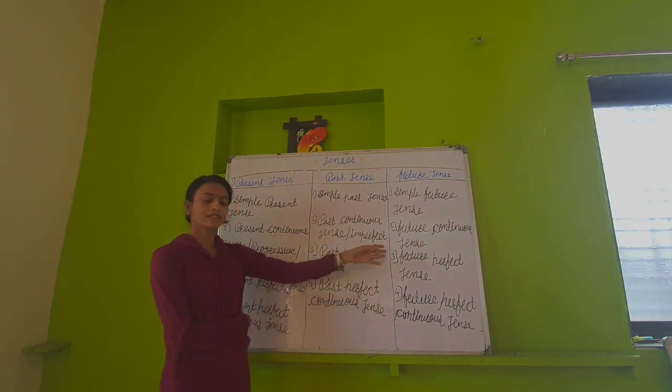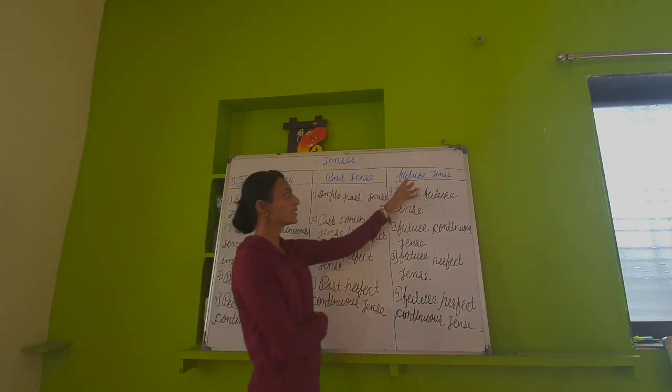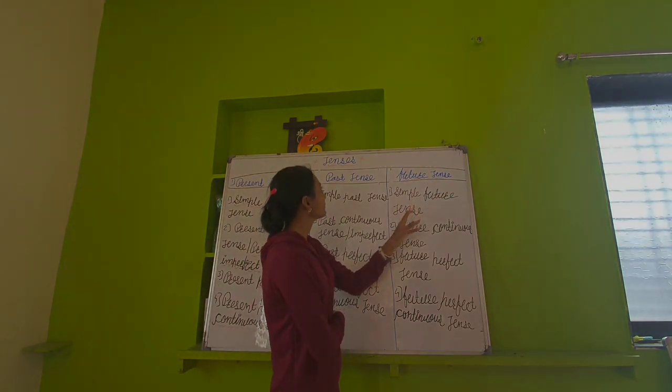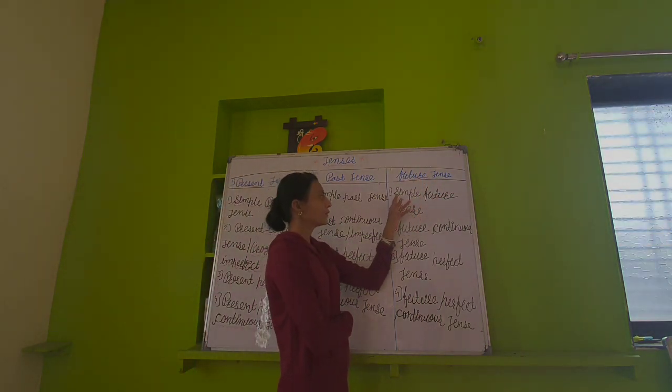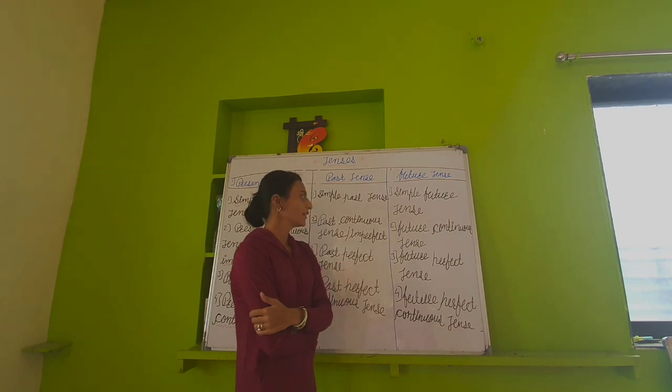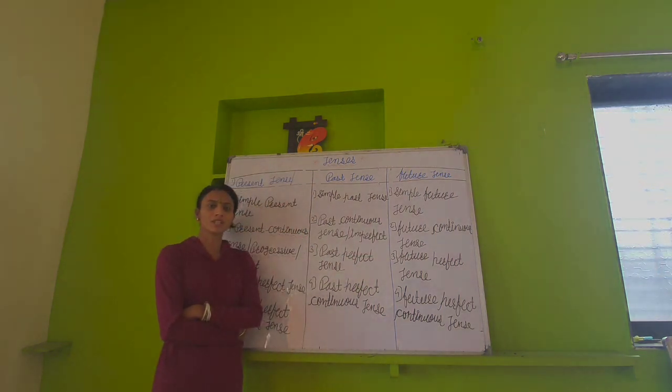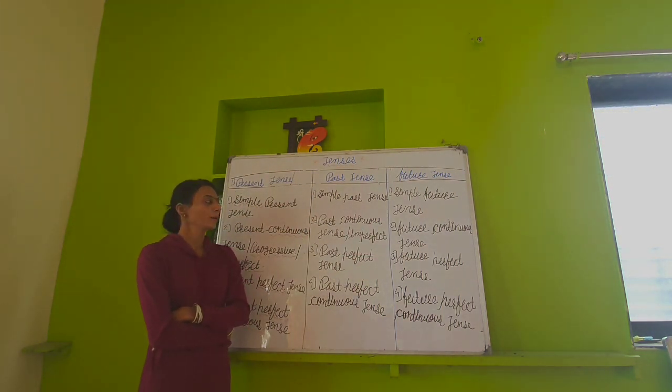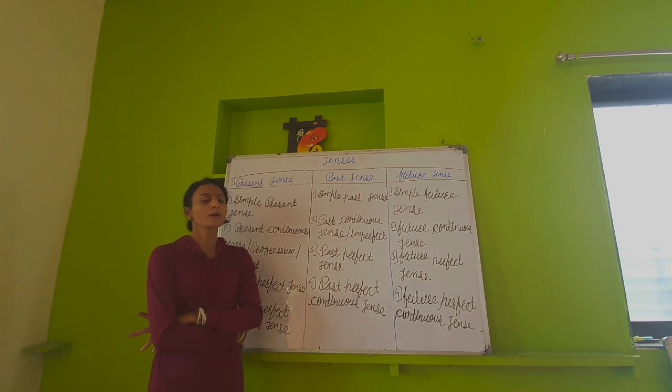Now we will see third tense. Third tense is future tense. First subtype of future tense, simple future tense. It is also called habitual future. Second is future continuous tense. It is also called progressive or imperfect future tense. Third is future perfect tense and fourth is future perfect continuous tense.